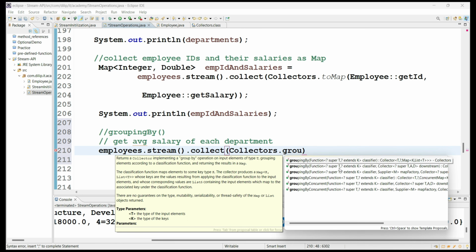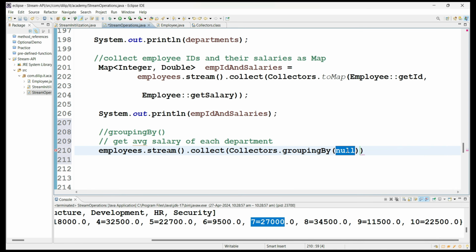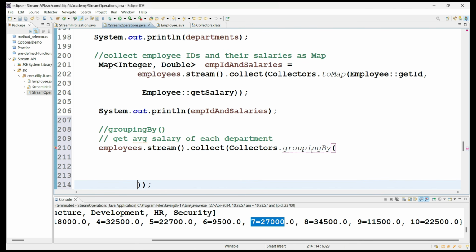So you have something like function as well as collector, supplier, implementation. I'm just trying to take an example of one of the grouping by methods to achieve this requirement. So what you want here, okay, let me close here. Here you have to implement the grouping by functionality. What you have to group? You have to group the department, and based on that you have to calculate the average salary.